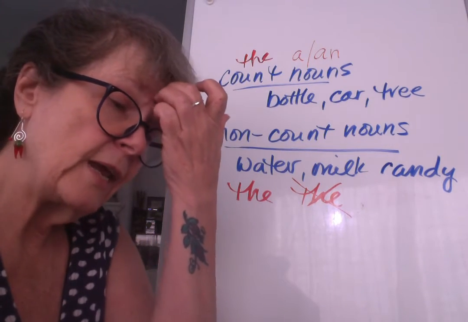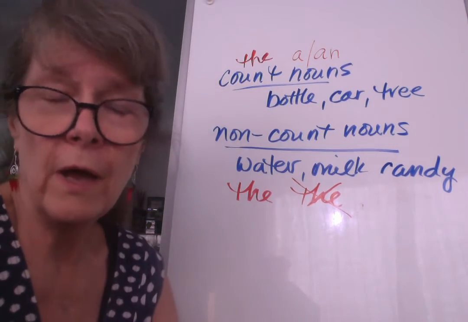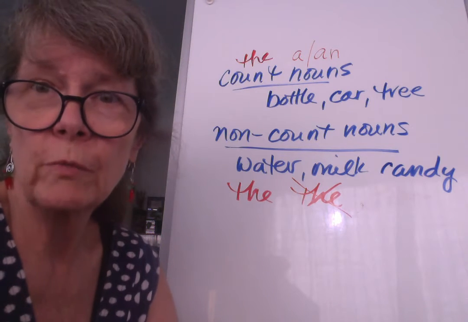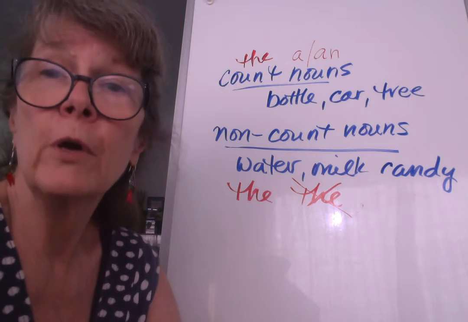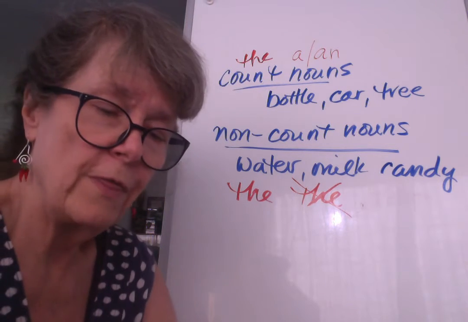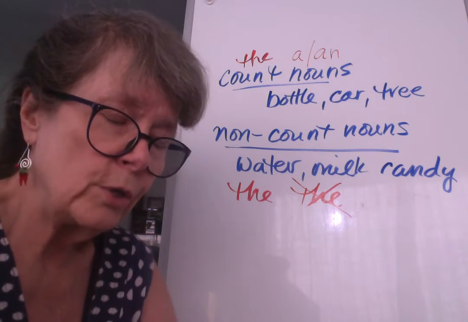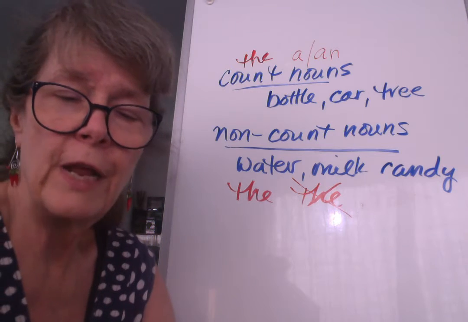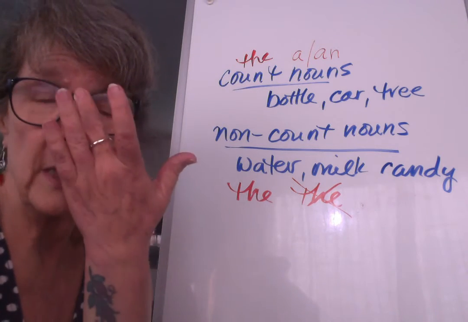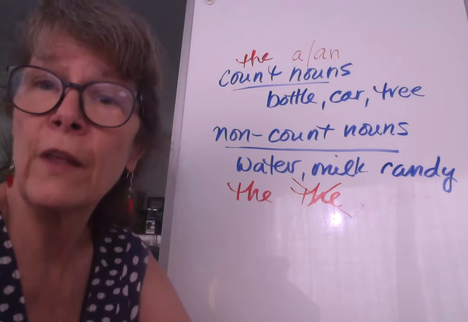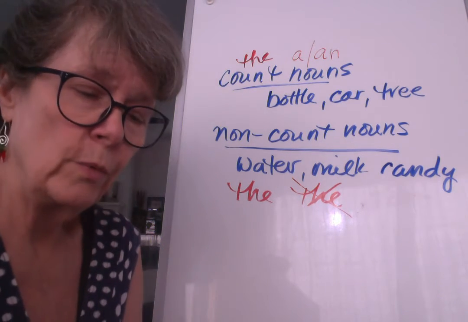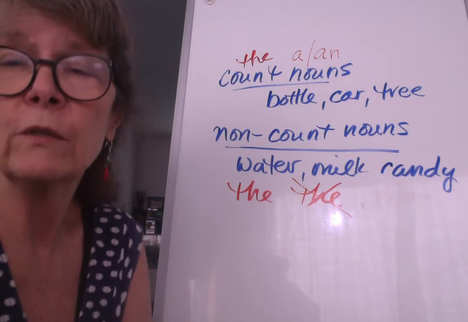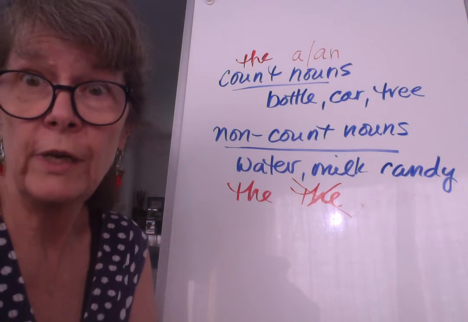We don't say the in front of the names of sports. We don't say, I'm going to play the volleyball, right? I'm going to go play volleyball, not the volleyball. We don't use articles in front of the names of subjects in school. We don't say, I'm taking the mathematics or the biology or the history. We just say, I'm taking mathematics or biology or history.